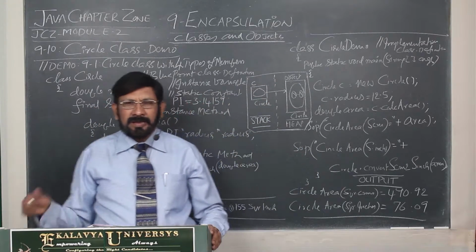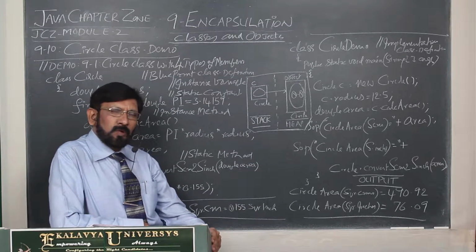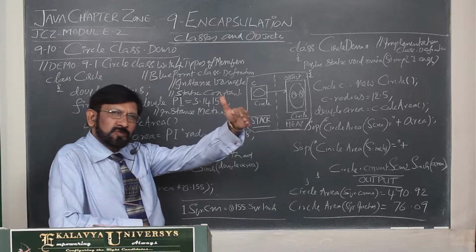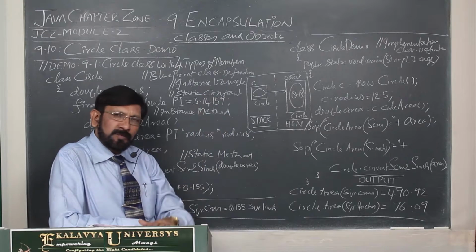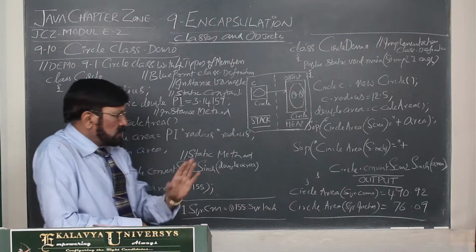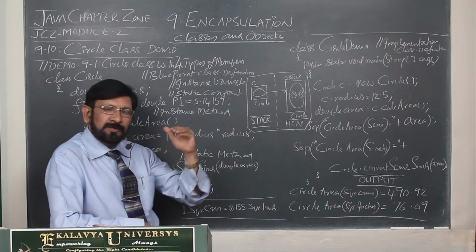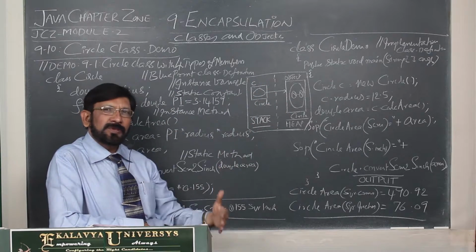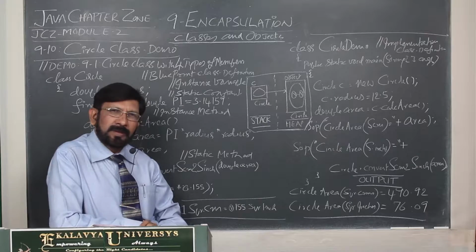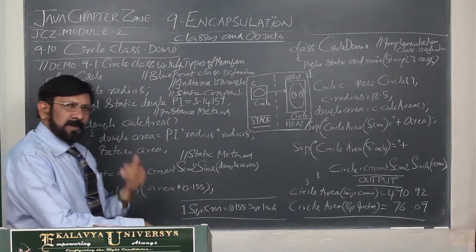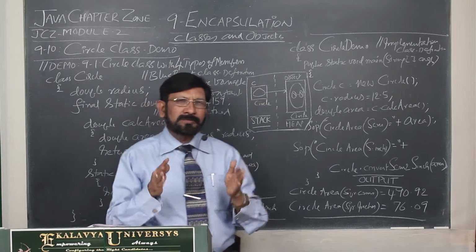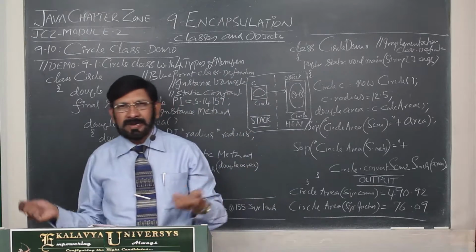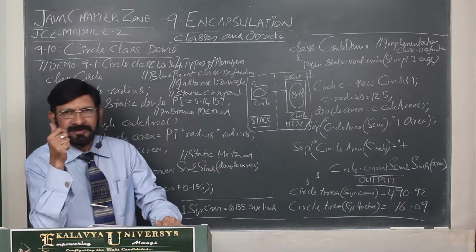Actually, as I told you many times, coding comes in the fourth phase of project development. So first you have to understand the design phase. After designing only, you have to focus on coding. It may be a small program or big program: a small program, small design; a big program, big design, or complicated design.